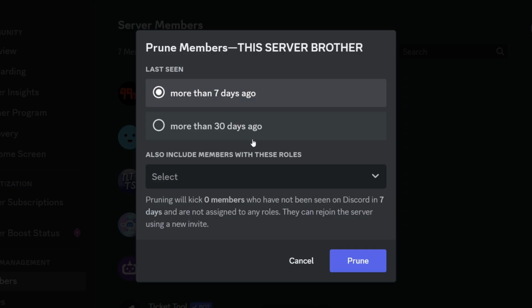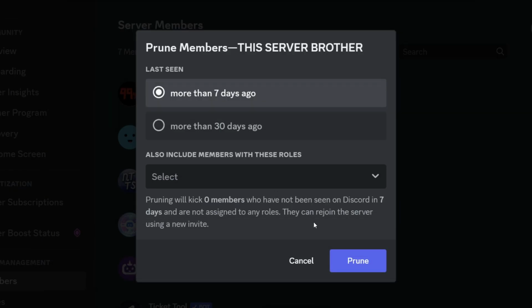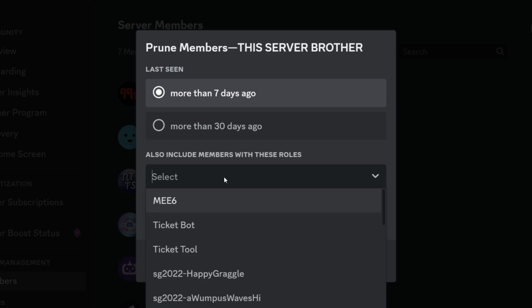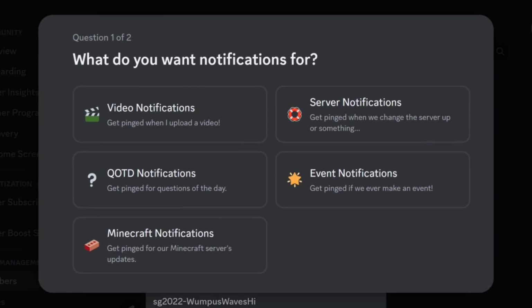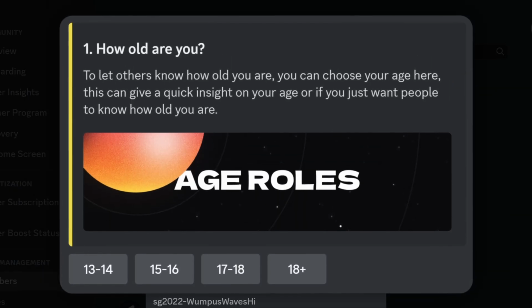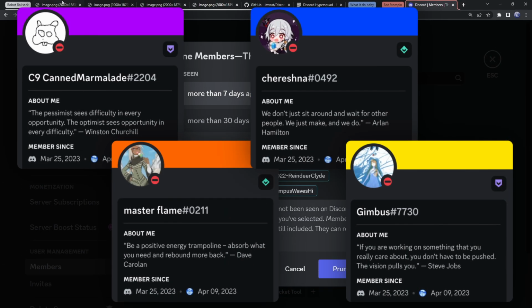But the thing is that if these bots keep on selecting a whole bunch of roles, they actually won't be included in this basic purge. So what you need to do is click on also include members with these roles and click on any of those roles that people can give themselves, either using the little onboarding thing or using reaction roles. So let's say these roles were your video notifications ping role and your announcements ping role. Once you have all those selected and you click on prune, it should kick any of these bots that have all these roles associated with them.